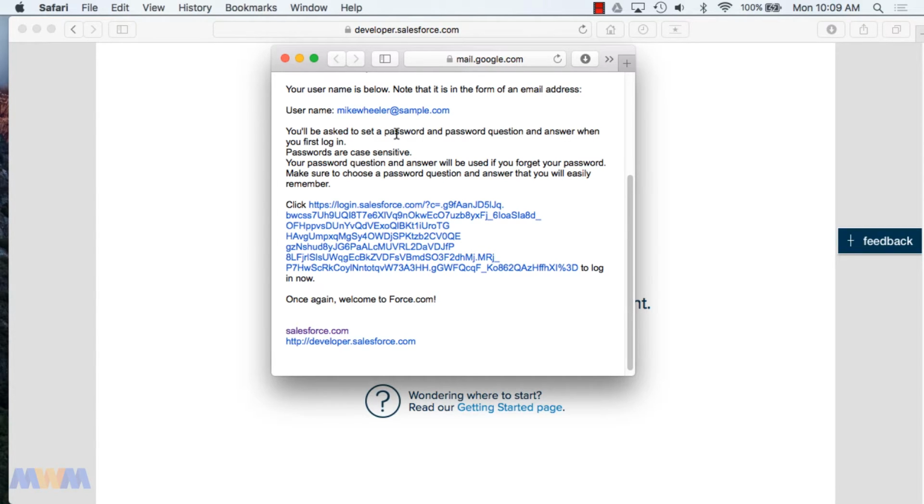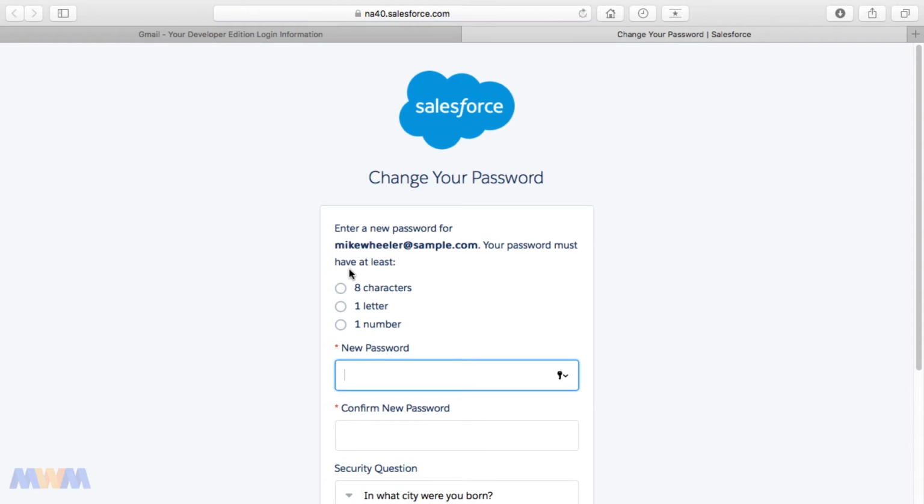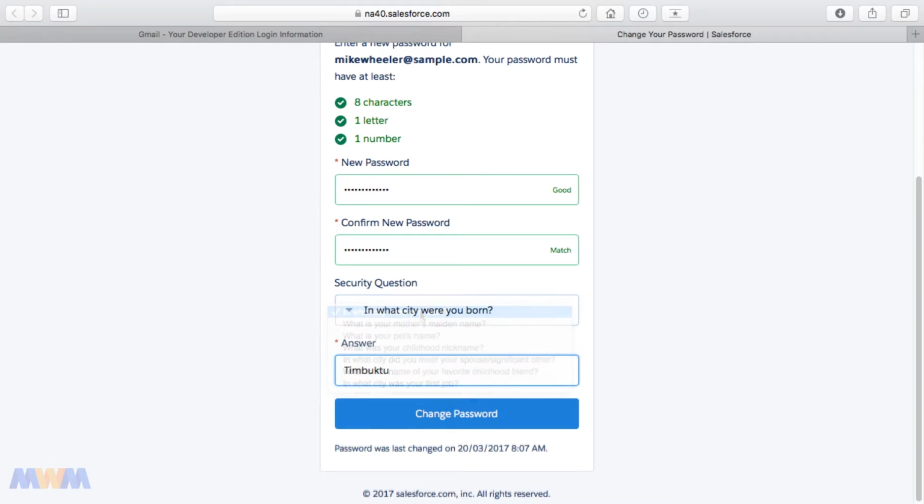I have several students that have problems finding their login information, and so if you click here, this will take you to Salesforce to where you can confirm your account and you set your new password, and it has to have 8 characters, 1 letter, and 1 number. So I'm going to enter my password, and you confirm the new password by typing it again, and then you answer a security question. And so that's not where I was born, but for privacy reasons we're just going to leave it at that and click change password. And so now I've set my password from a new Salesforce instance.